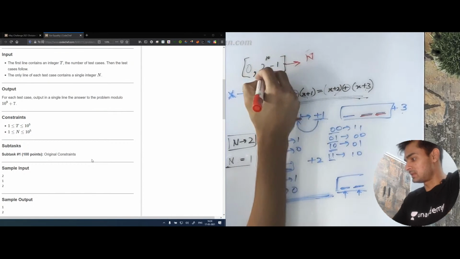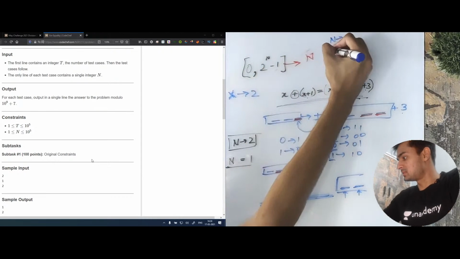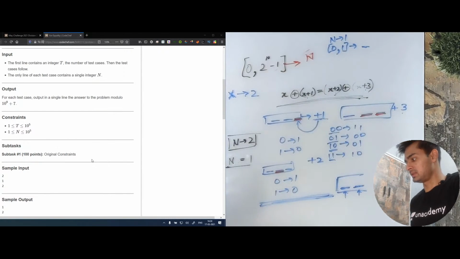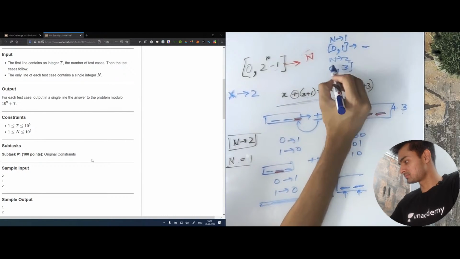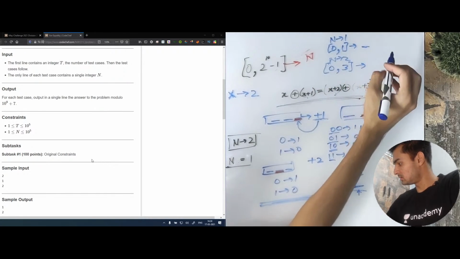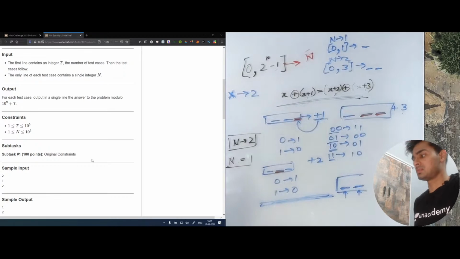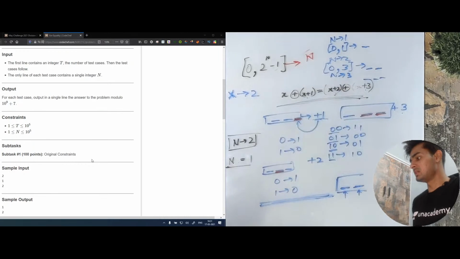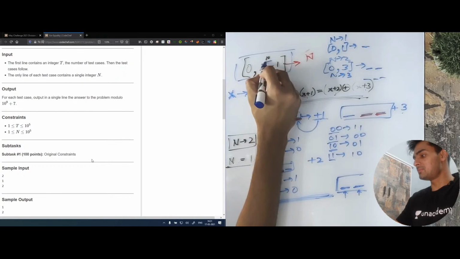For example, if n is 1, then the values go from 0 to 1, and there is only one bit to write this. If n is 2, then the values go from 0 to 3, and to write numbers from 0 to 3, we only need 2 bits. Similarly, for n equal to 3, we need 3 bits. So this is just a way of telling us that we have n bits in total.